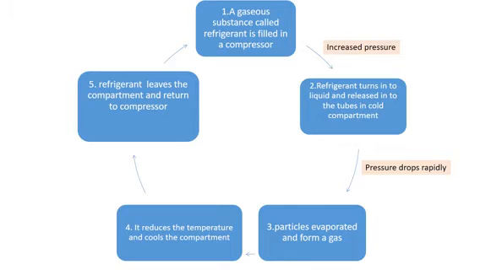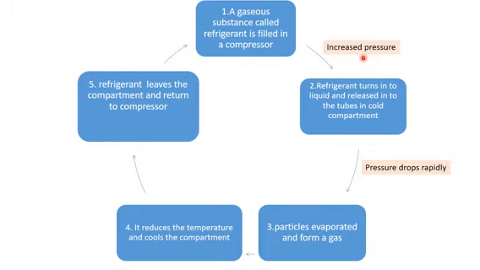The first one, what is happening? See, a gaseous substance called refrigerant is filled in a compressor, and the compressor squashes the refrigerant. Refrigerant is a gas, okay?